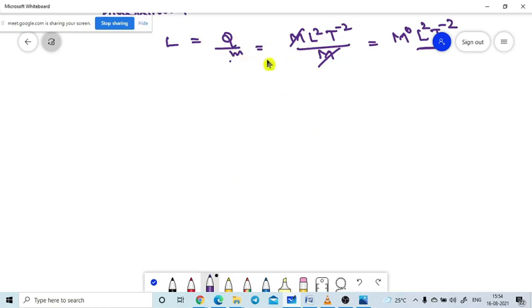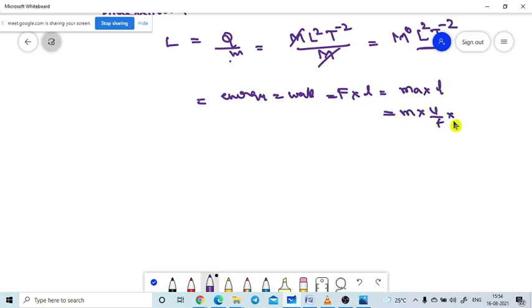If you have any doubts, I will go through it once again. Q is nothing but energy. Energy is nothing but work. Work is nothing but force into displacement. Force is nothing but M A into L. A is nothing but velocity by time. Velocity is nothing but displacement by time. So 1 by T into L, that is equal to M L square T power minus 2. Okay?